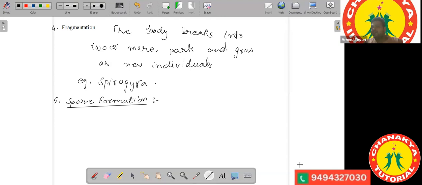Most of you have studied this in your class, and still I know that you will not be able to answer this, spore formation. Vedika, can you answer spore formation?